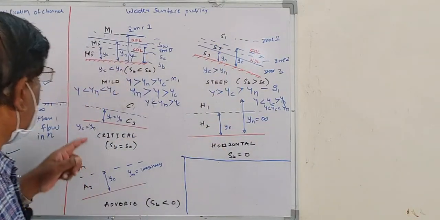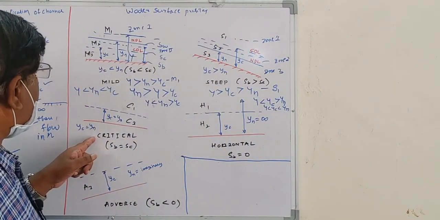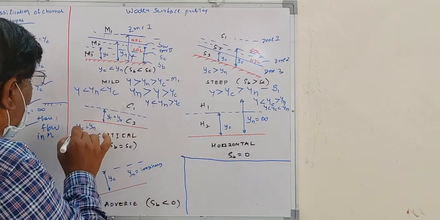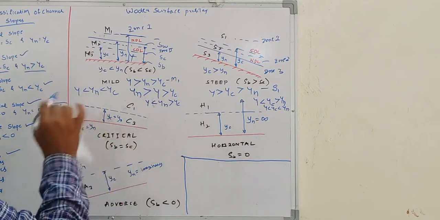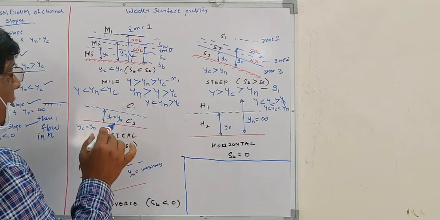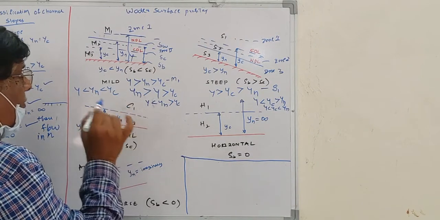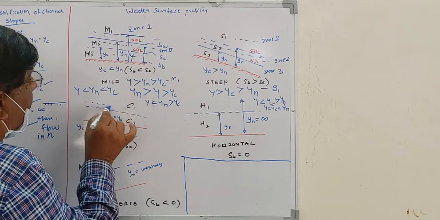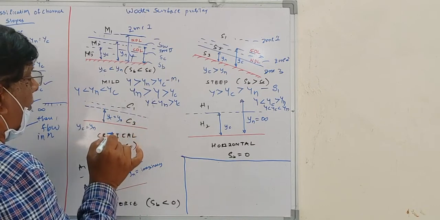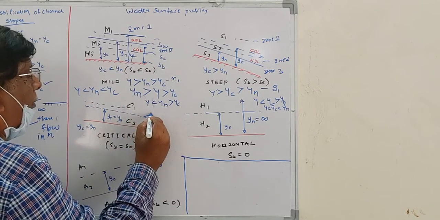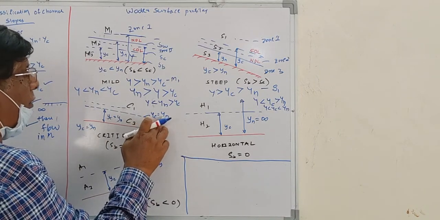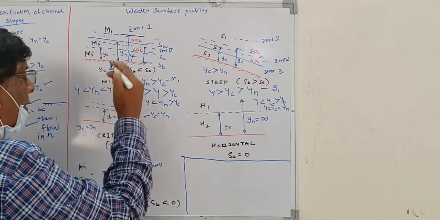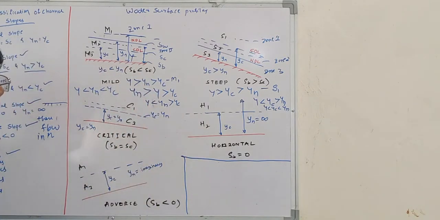Then the critical slope. Critical slope means the normal depth yn is equal to yc, so you have two types of curves. The critical depth and normal depth are the same. Only the depth of flow may be above yc or yn, or it may be below.